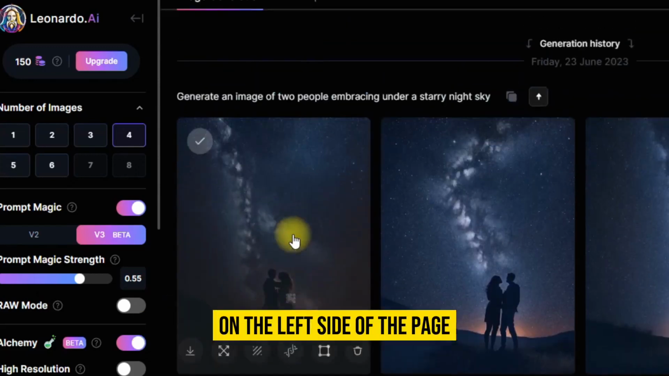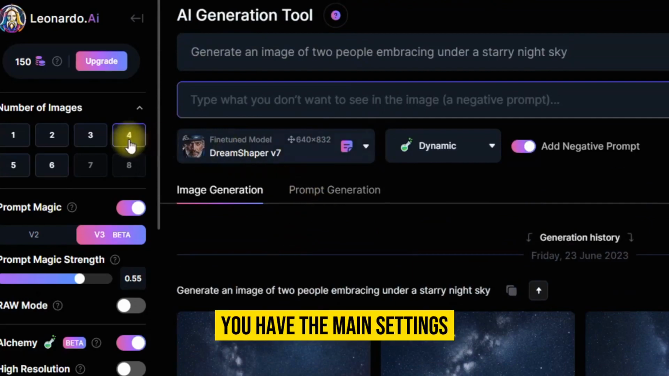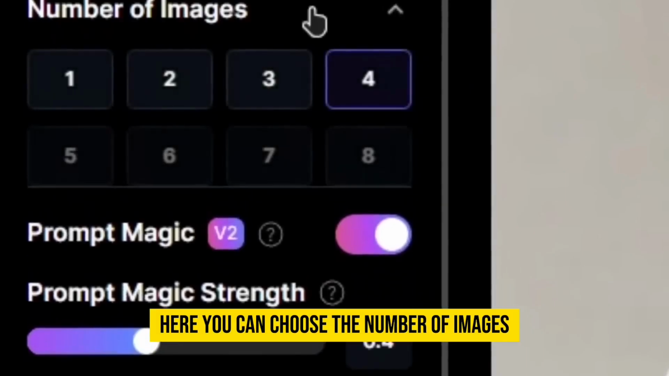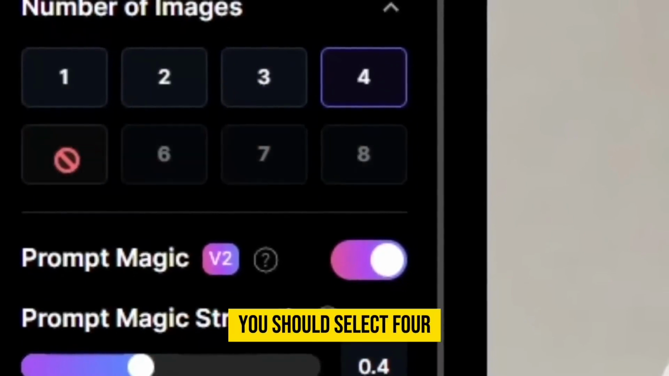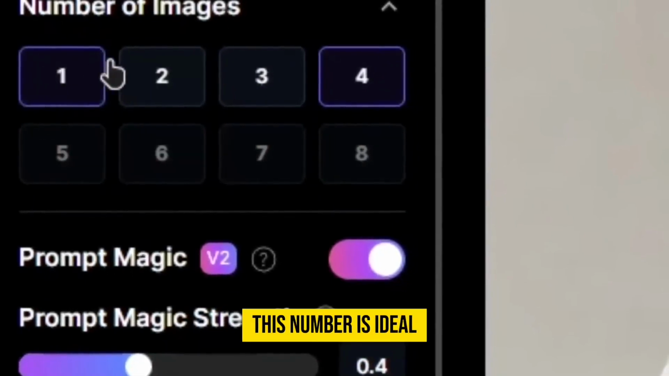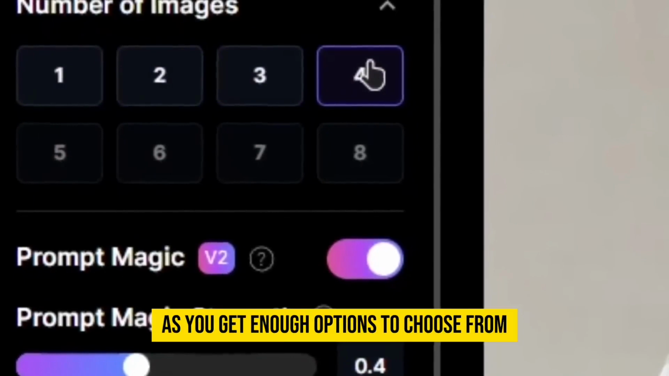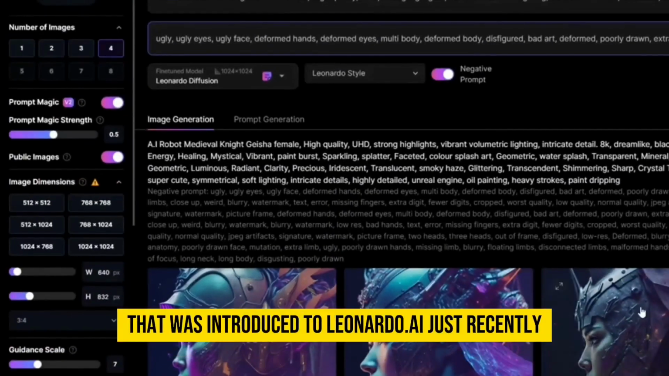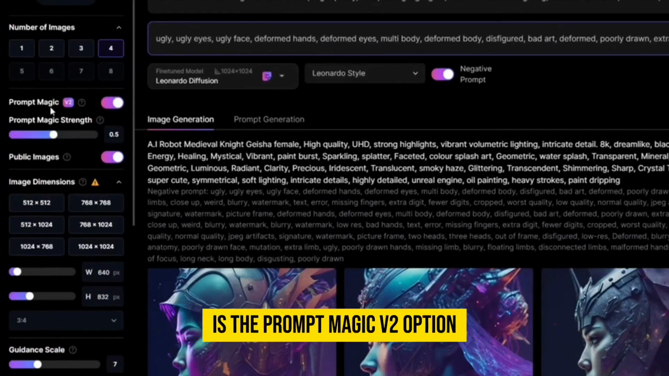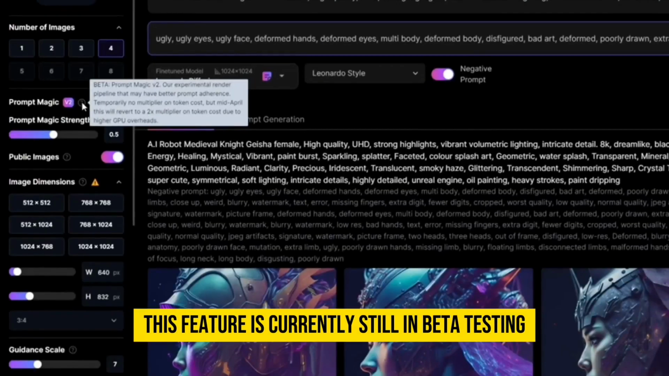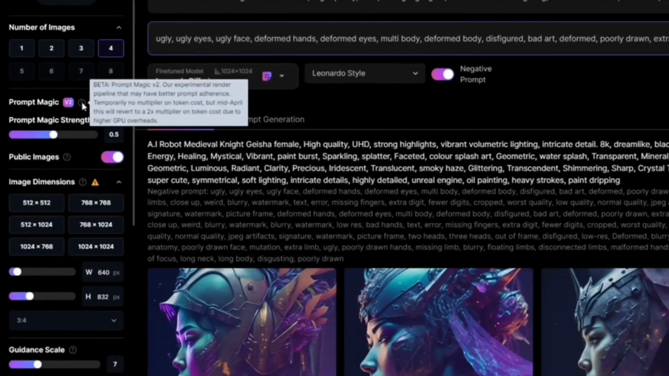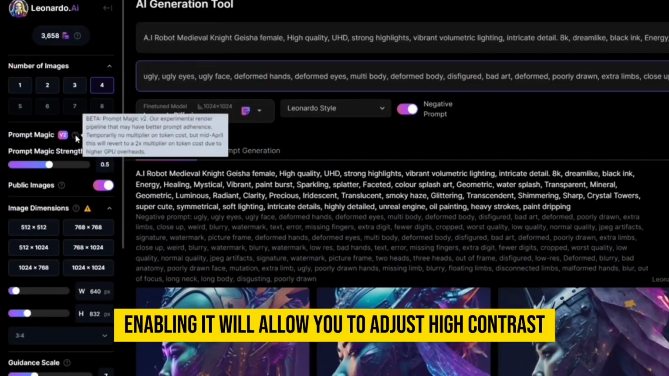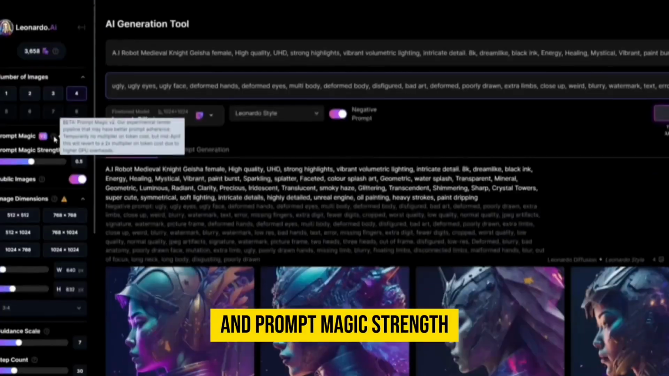Now what this feature does is it allows you to come up with more complex prompt ideas from a simple prompt. On the left side of the page, you have the main settings. Here, you can choose the number of images you'll get from one prompt. To get the best results, you should select 4. This number is ideal, as you get enough options to choose from. A new feature that was introduced to Leonardo.AI just recently is the Prompt Magic V2 option. This feature is currently still in beta testing, but its purpose is to ensure better prompt adherence. Enabling it will allow you to adjust high contrast and prompt magic strength.